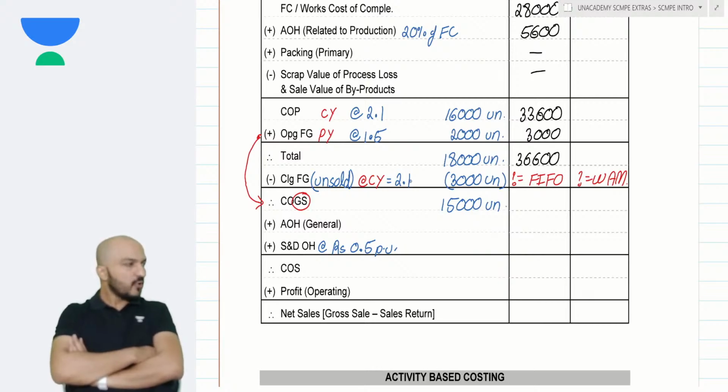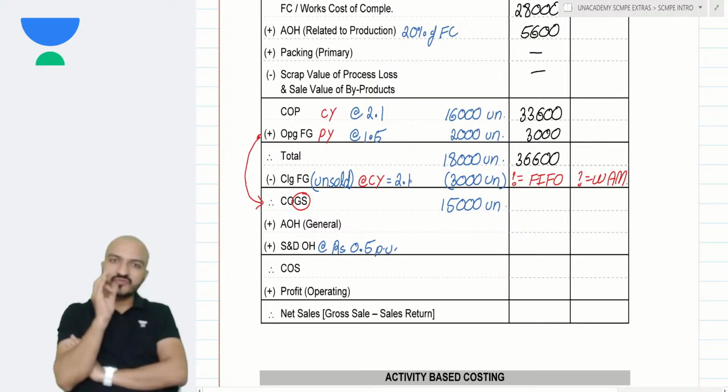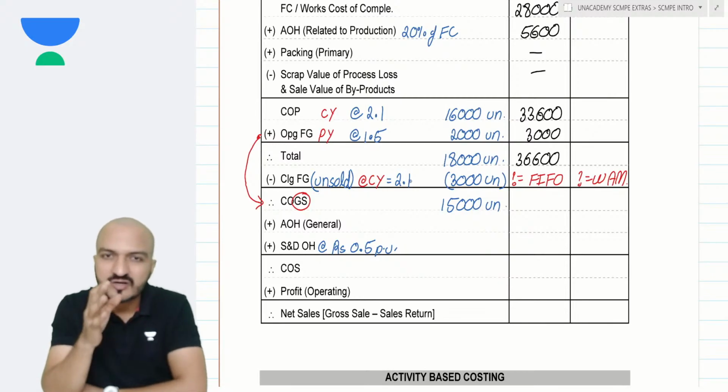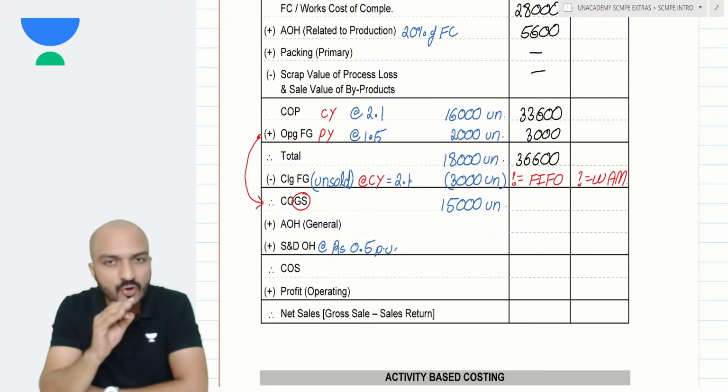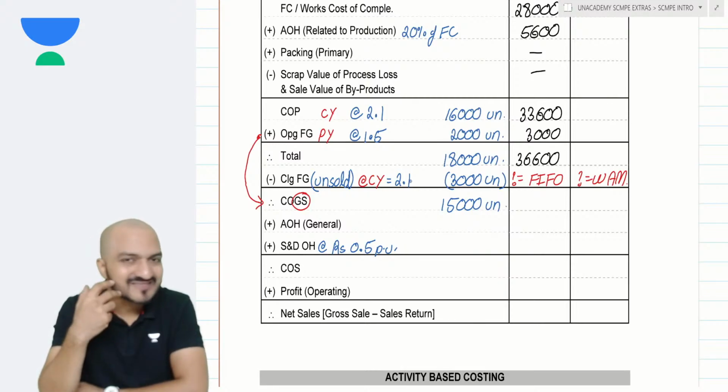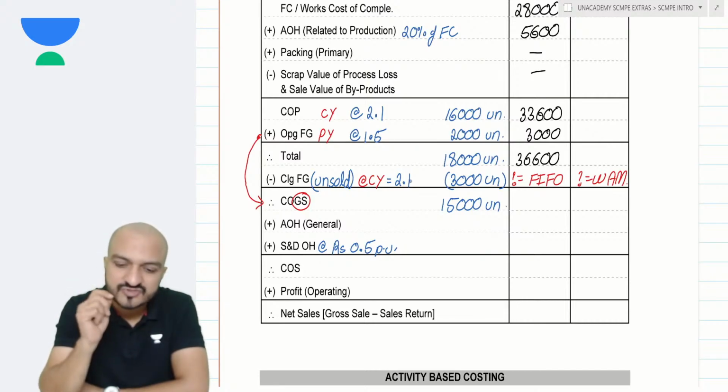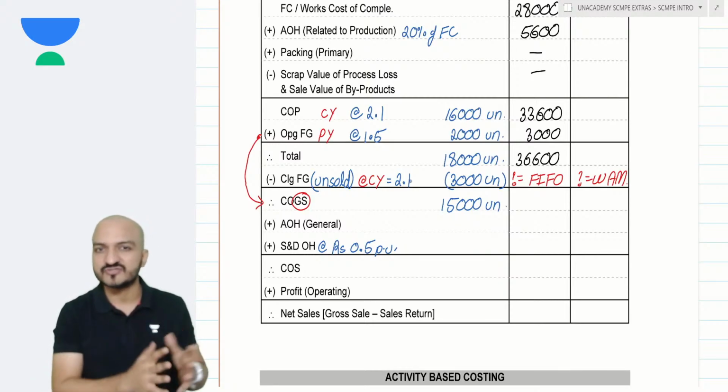Now, let me also make you realize that FIFO method is not a real method. Even weighted average method is not a real method. It is purely an assumption. Yes, FIFO method is an assumption. Weighted average method is an assumption. Assumption about what? It is an assumption for doing valuation of my stock.